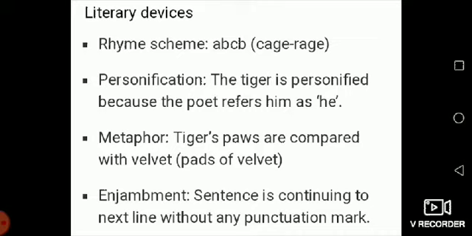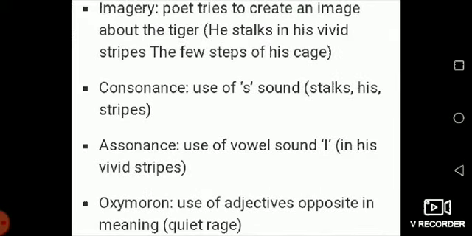And the next one, enjambment. Enjambment means here the sentence is continuing to the next line without any punctuation mark. That is called enjambment. Some more devices are there. Imagery. Here the poet tries to create an image of the tiger. Actually, the scene that is in front of us, only we can imagine it. So strong imagery is used in the poem.